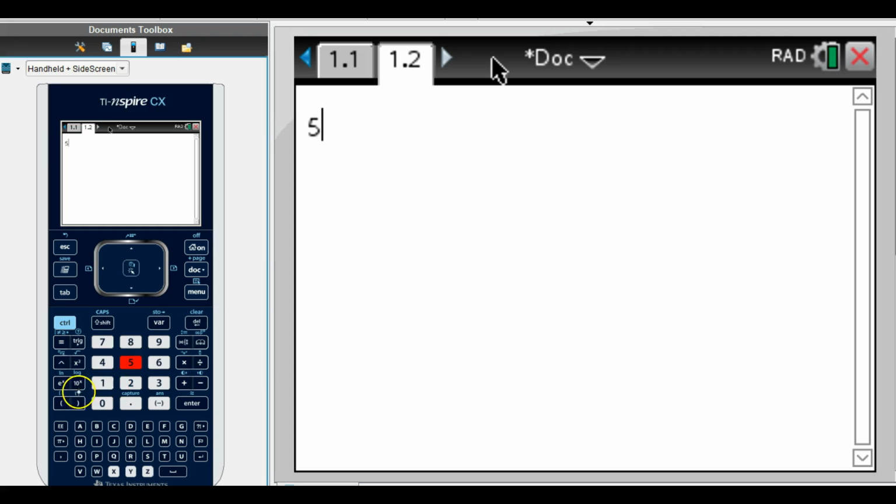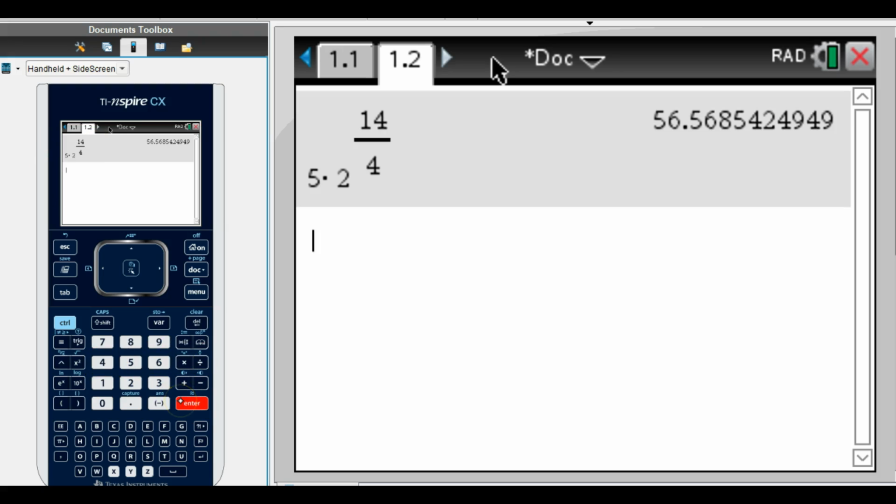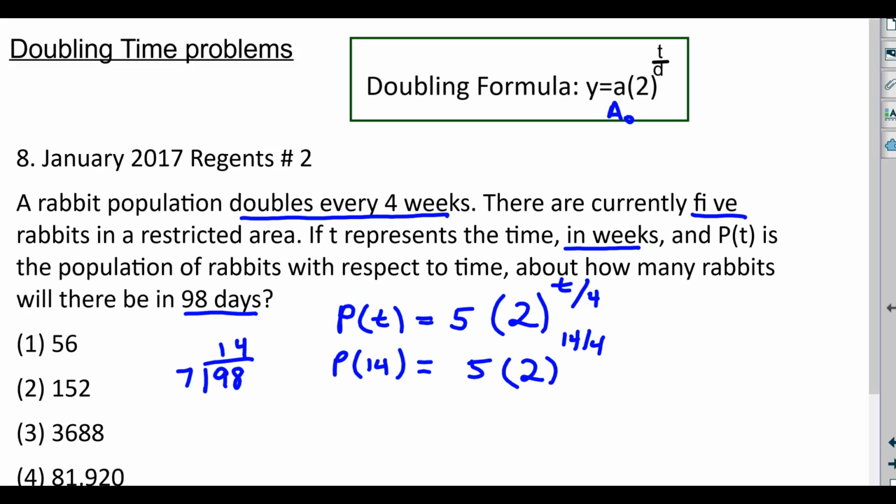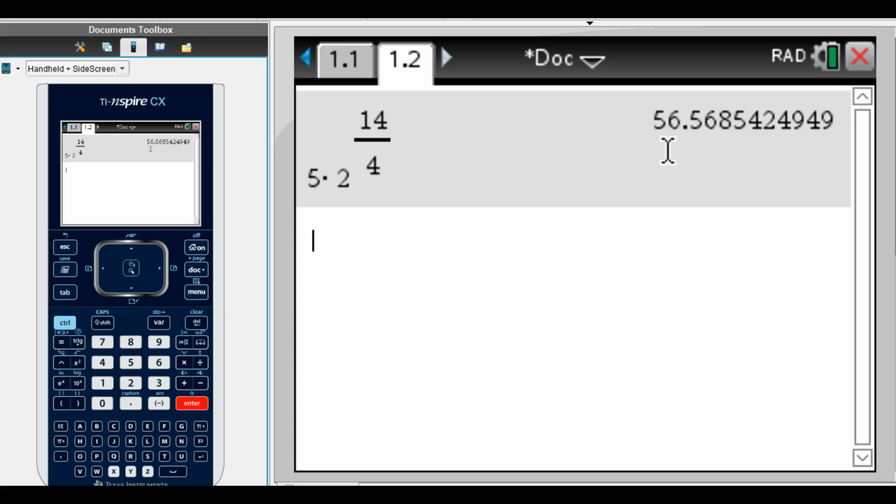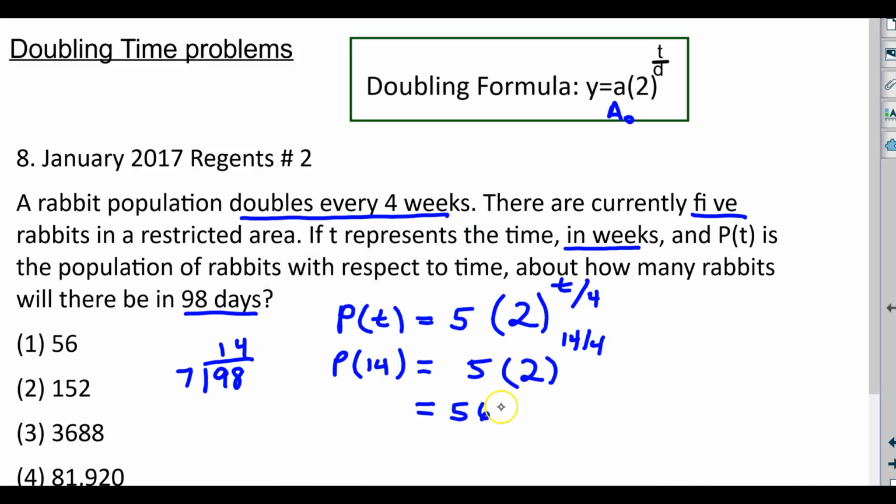So we're going to enter the function. So 5 caret 2 caret, and then we're going to take 14 divided by 4 and hit enter. And we have to round, so if we look at our choices, you can't have a partial rabbit. So this was a little over 56. Let's see, it was 56.56. But we do have to round, and so we are going to round to the closest number of rabbits, which is 56.